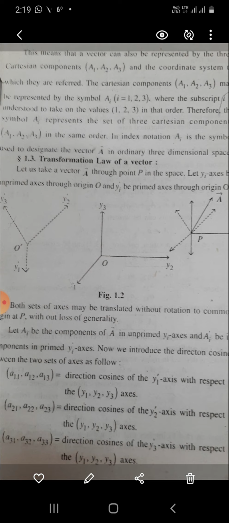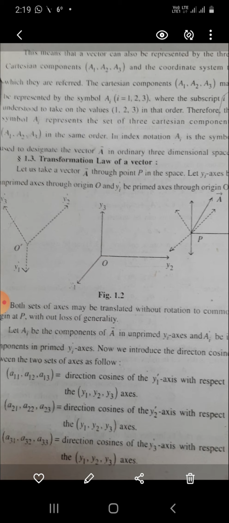This means that a vector can also be represented by the three Cartesian components A1, A2, A3 and the coordinate system to which they are referred. The Cartesian components A1, A2, A3 are represented by the symbol Ai, i equal to 1, 2, 3, where the subscript i is understood to take on the values 1, 2, 3 in that order.